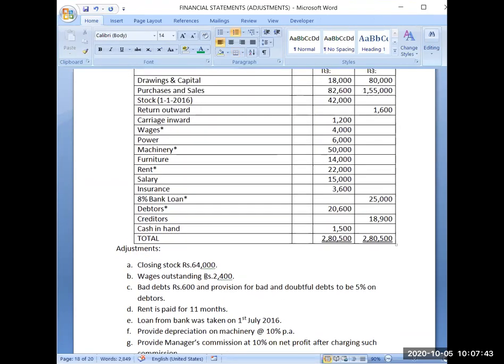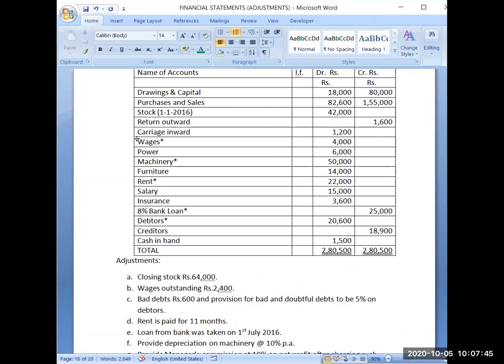So this way I have put it marked because whenever I will be posting these accounts in one of the financial statements, at that time I will write their amounts in the inner column as well as I will leave one line after them for adjustment. Okay, now we will start the question from the very first information given, drawings and capital.